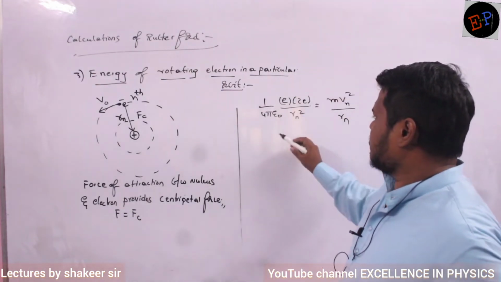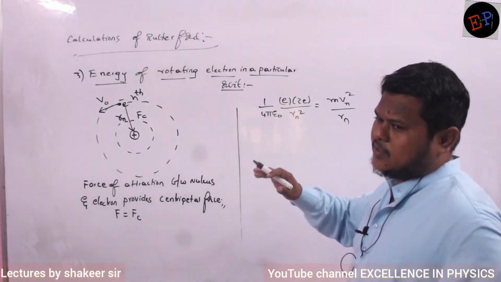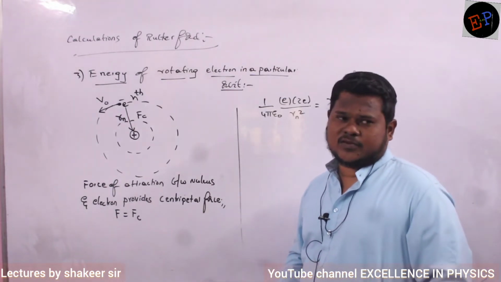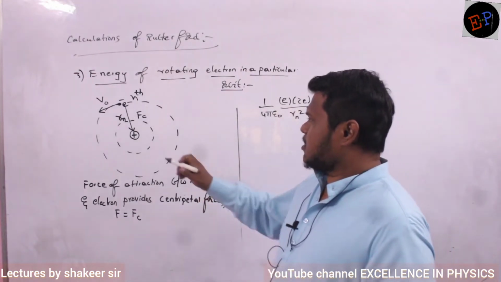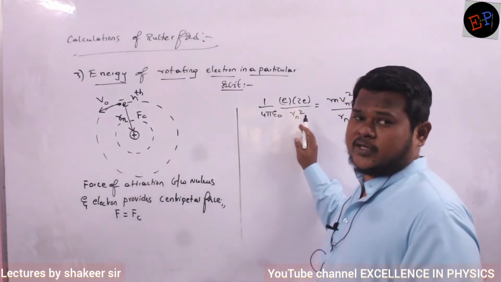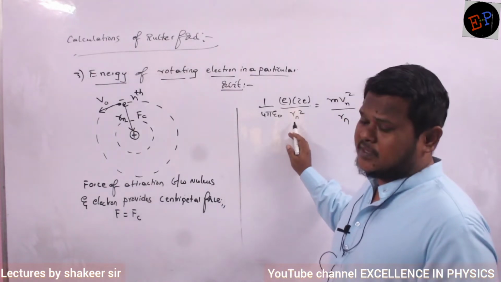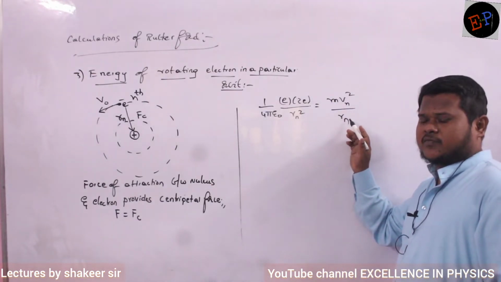And what is the equation for force between two charges? 1 by 4 pi epsilon naught q1 q2 divided by r square. That is the formula you should have studied in electrostatics. So the charge of electron is e, the charge of nucleus is Z into e, and the distance between them is Rn square. The formula for centripetal force is mv square by r.